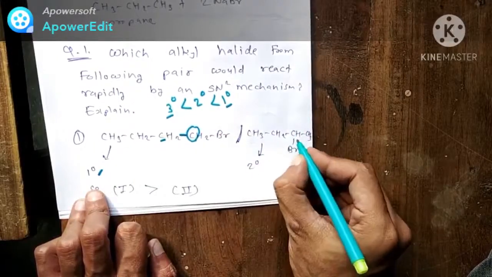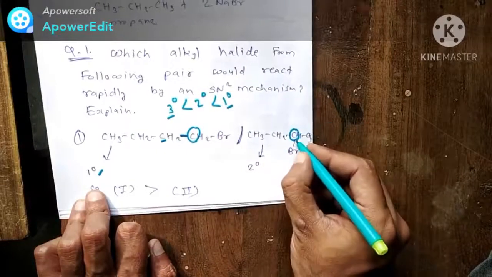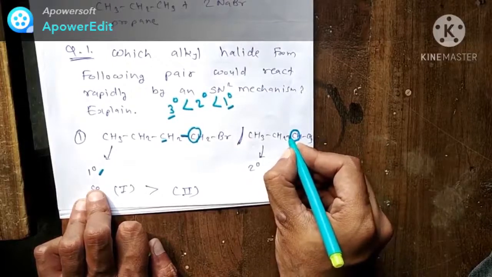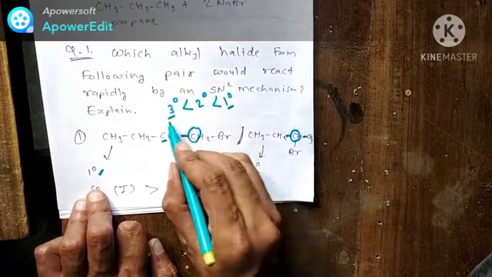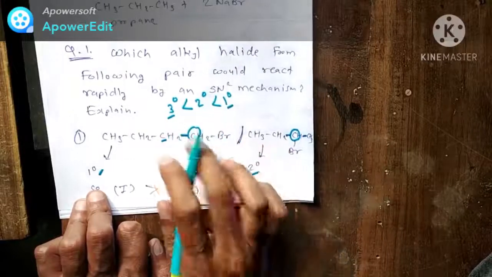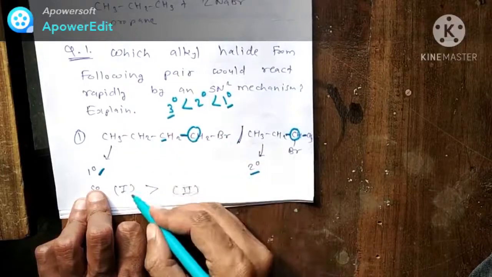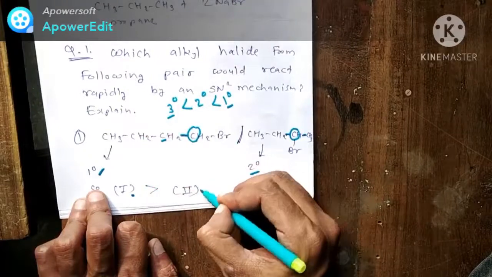In the second structure, the carbon with the halogen is attached to another 2 carbons, so it is 2 degree. According to the order, the highest reactivity is of 1 degree, so the first structure will react rapidly compared to the second.